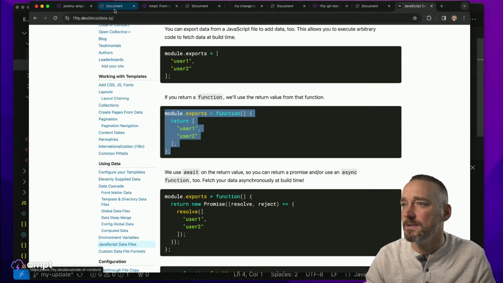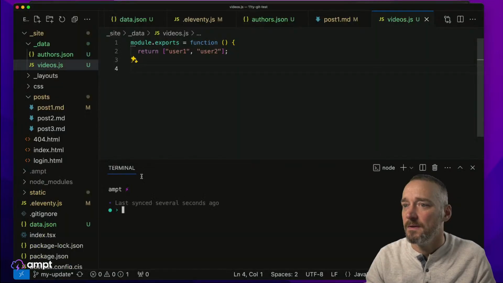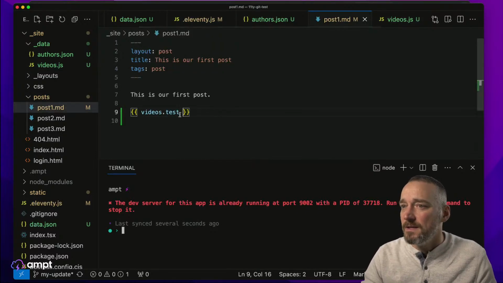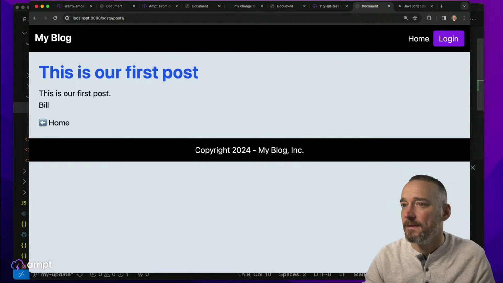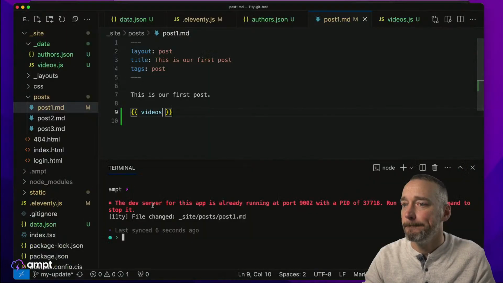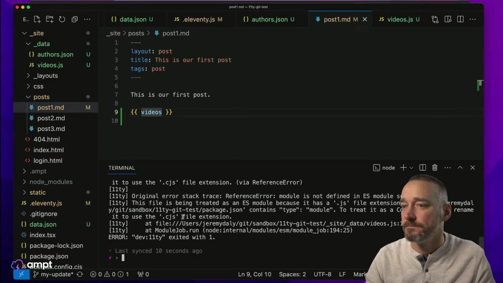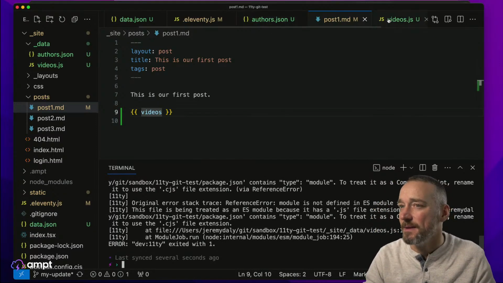All right, so then if that worked, make sure I'm on my localhost one here. The dev server is already running. So exports videos. Oh, because I think I'm, let's see, videos.test. What will this do? Oh, it doesn't like that. Because it's a module. Yeah, that's what I actually thought was going to happen, because it doesn't do that.